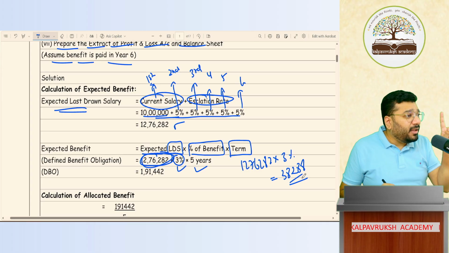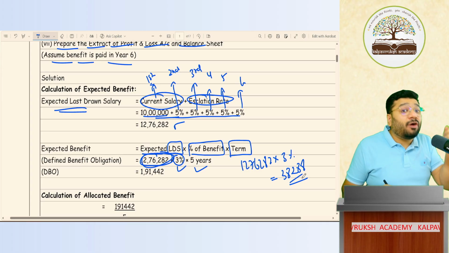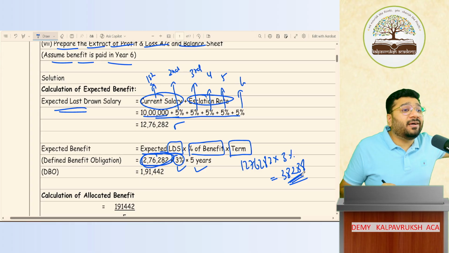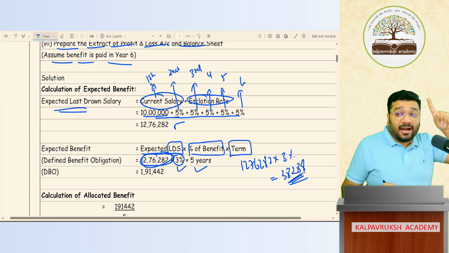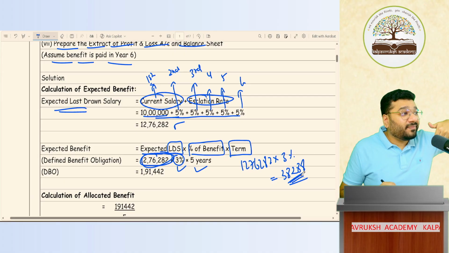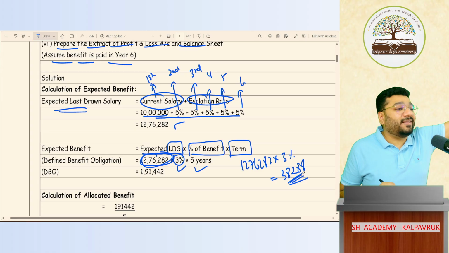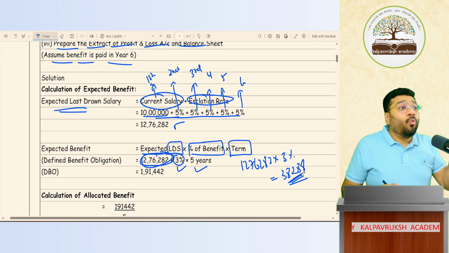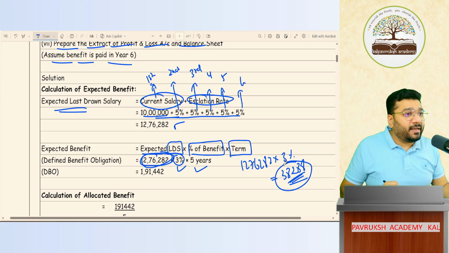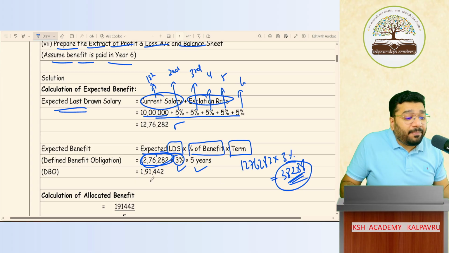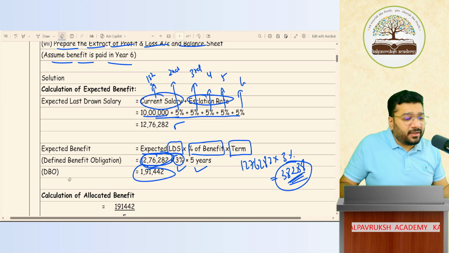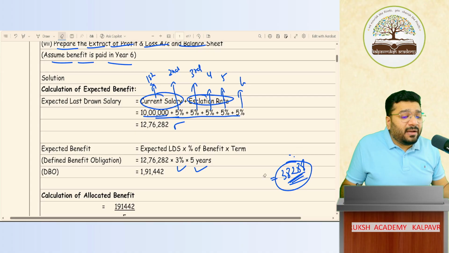38,288 is the employee benefit for 1 year. We said that for each completed year, I'll give you 38,288. The employee is expected to complete how many years? He is expected to complete 5 years. Understand? This we are calculating today. Today we are believing that he will work for 5 years. Actually, whether he will work or not, I don't know. But what is the expectation? He will work for 5 years. Over completed years, I will pay him 38,288. Like that, if he completes 5 years, how much would I pay in total? Multiply by 5. 1,91,442. Okay, not okay?